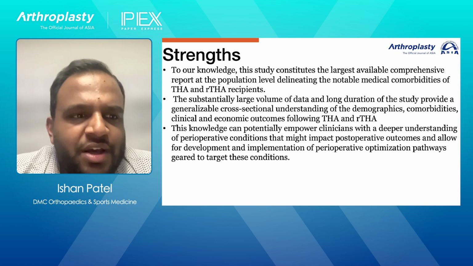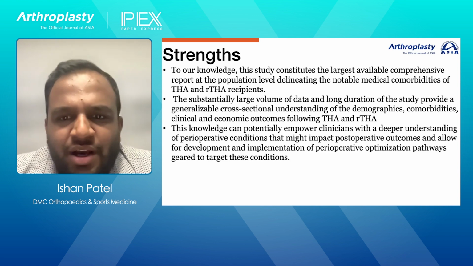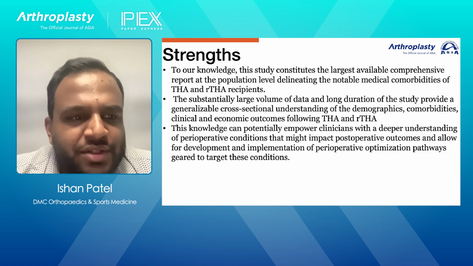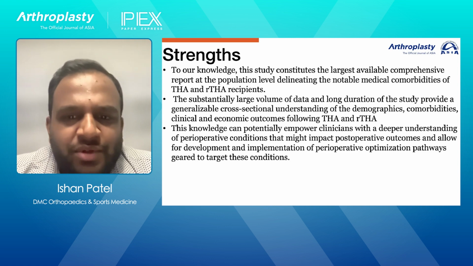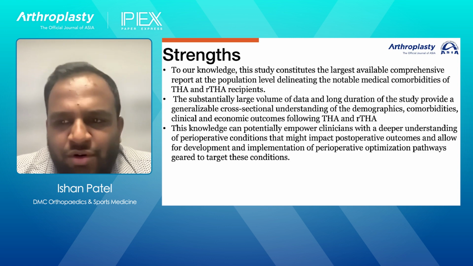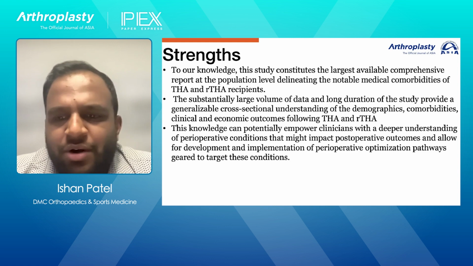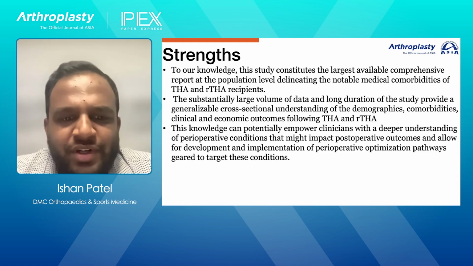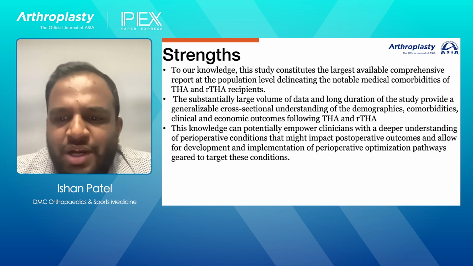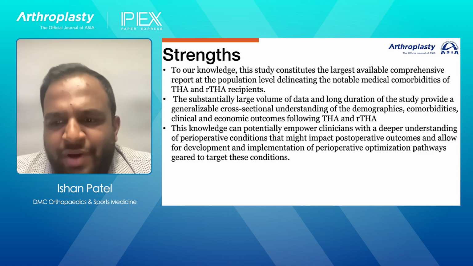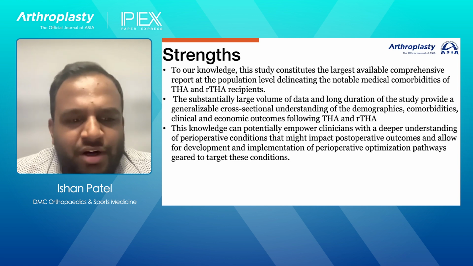In terms of our strengths, to our knowledge, the study constitutes the largest available comprehensive report at the population level, delineating notable medical comorbidities of primary and revision total hip arthroplasty patients. The substantially large volume of data and long duration of the study provide a generalizable cross-sectional understanding of demographics, comorbidities, and clinical and economic outcomes following these procedures. This knowledge can potentially empower clinicians with a deeper understanding of perioperative conditions that might impact postoperative outcomes, and the development and implementation of preoperative optimization pathways that are geared to target these conditions.